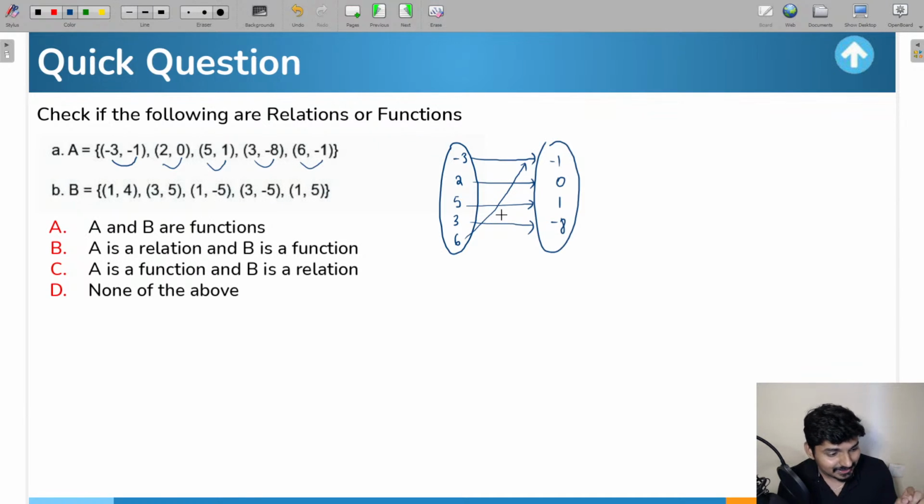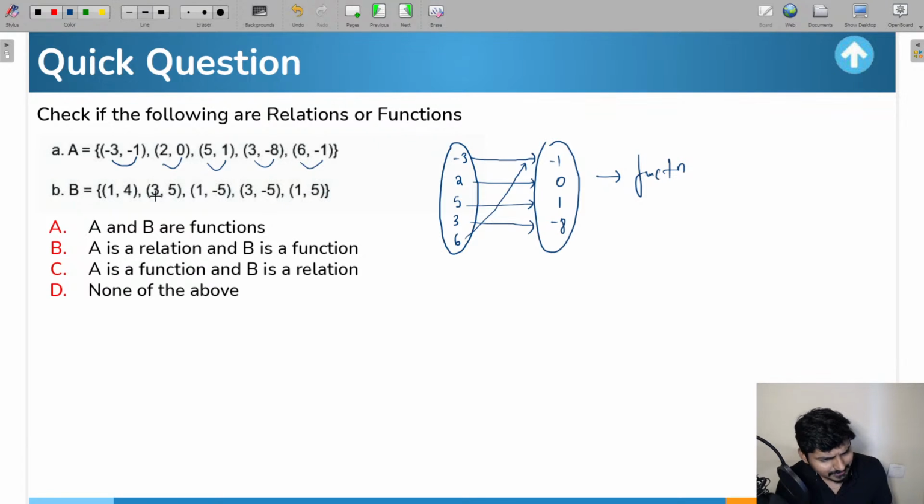Yes, definitely this will be a function here, because you can see every element in the first set is having a unique image in the second set. So what does that mean? We can say this is definitely going to be a function. So I can say the first one, the set A, is definitely going to be a function.